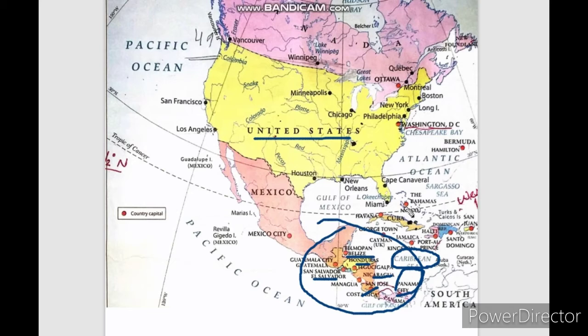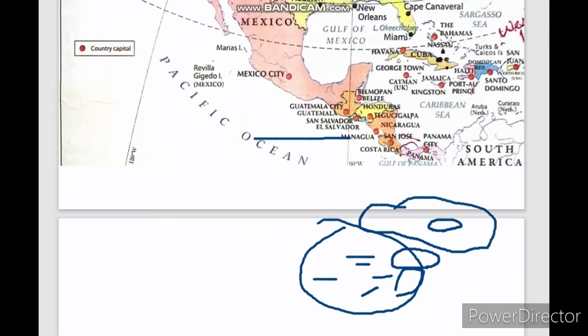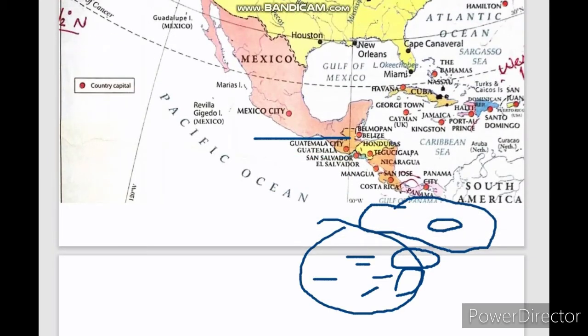This is an island, and whole island countries like this are known as the West Indies. So they include Cuba, Havana, and you can see Haiti is written, and Dominican Republic is also here. Santo Domingo is also there. See here it's written, it is very small. Okay, let me zoom this. So I hope this is clear to you.